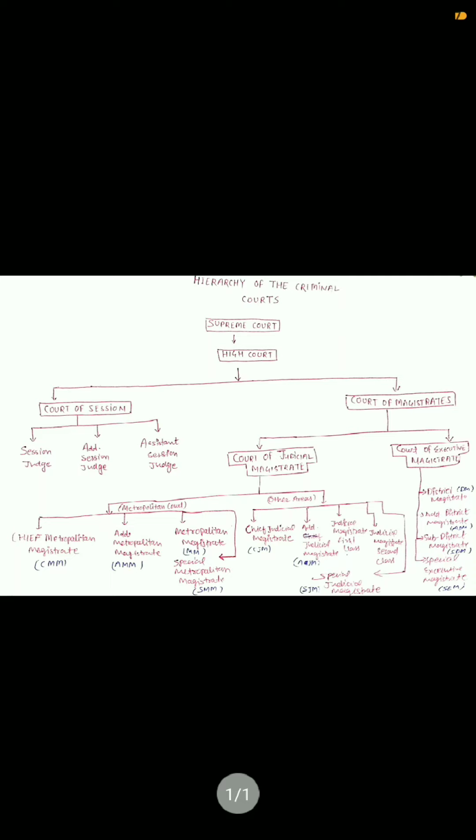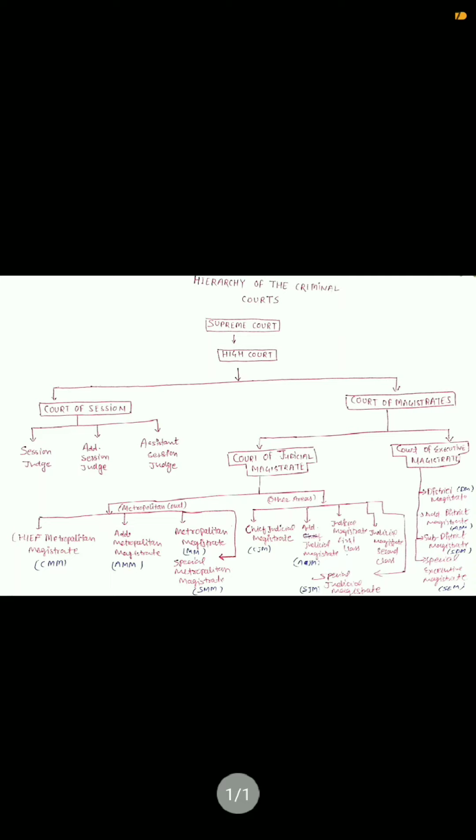And if we see on the other side, that is court of executive magistrate, then there are four types of executive magistrate, that is district magistrate or DM, additional district magistrate, and sub district magistrate, and the special executive magistrate, which is also known as SEM.